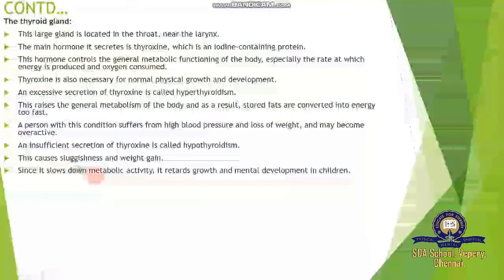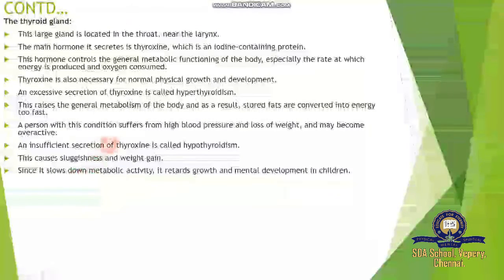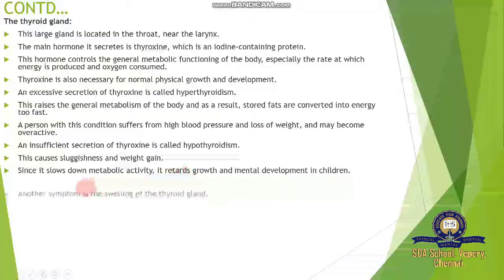Sluggishness in hypothyroidism slows down metabolic activity. It retards growth and mental development in children. Okay, because if our body does not have a sufficient amount of thyroxine, what happens? It slows down metabolism. So inactivity, it retards growth. The growth will be very slow, and the mental development of children will be very poor.